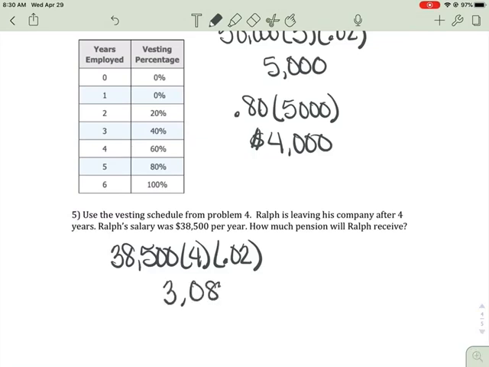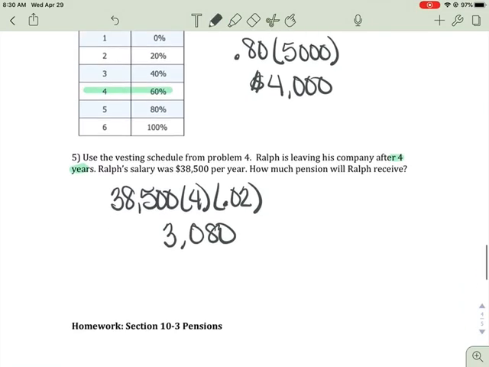So I get $3,080. Because he was only there 4 years, he's only going to get 60% of his pension. So we take the 3,080 times 0.6, and we get $1,848. So he's only going to get that amount of money in his pension.